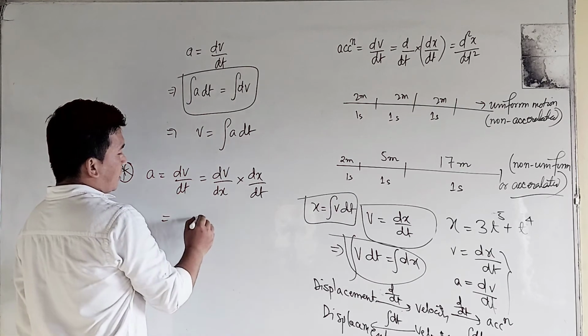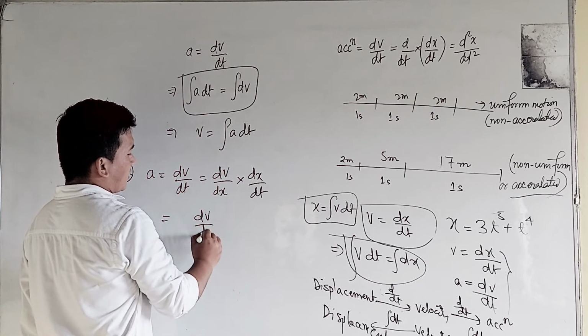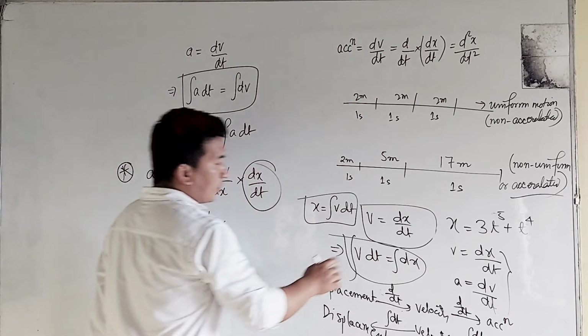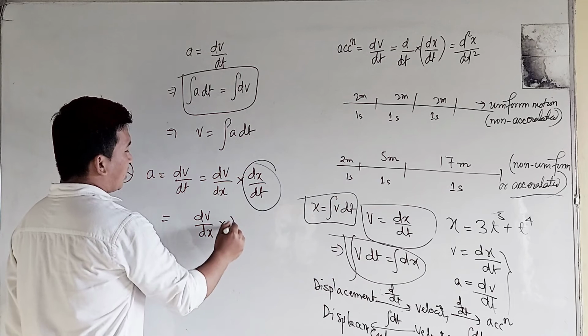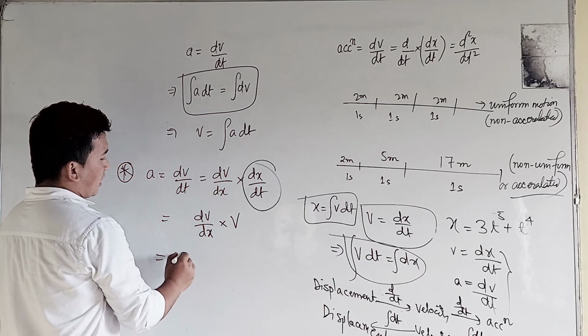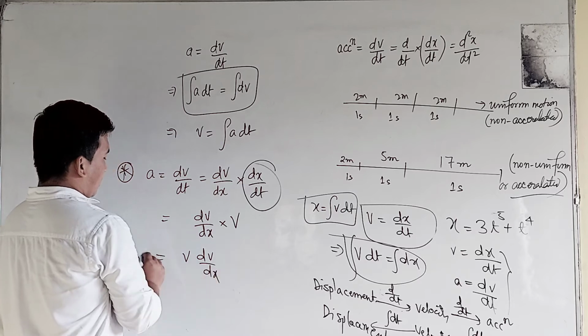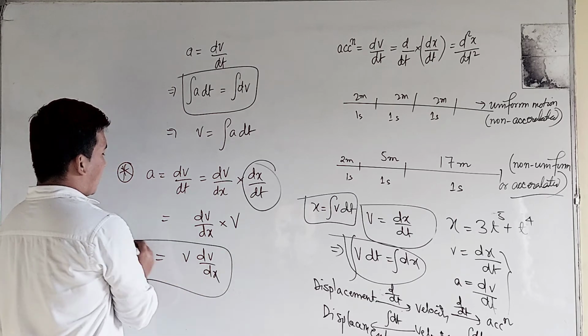Here this is dv by dx, and we know that dx by dt is equal to v. We can put it like this: acceleration a equals v dv by dx.